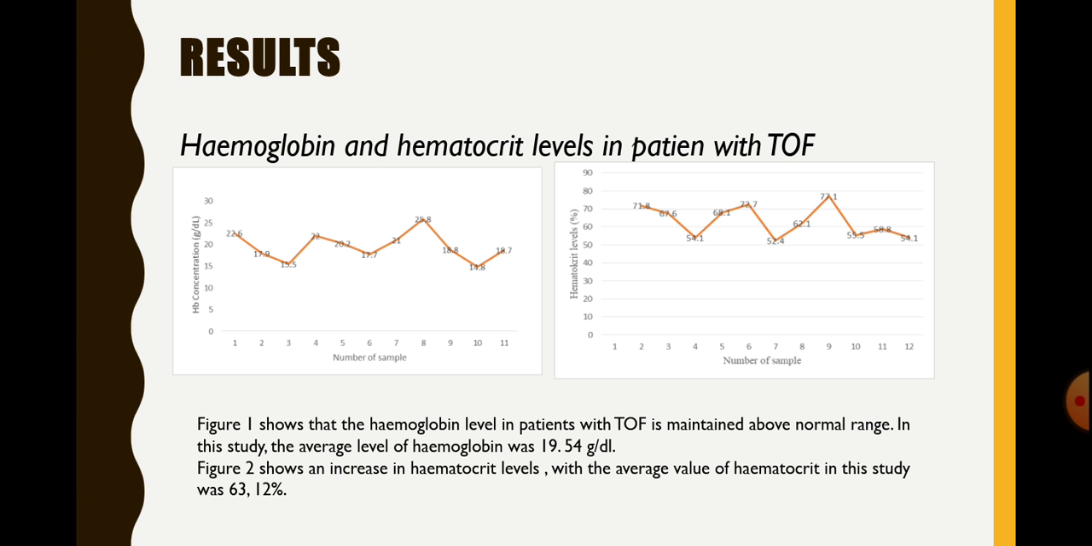The result of this experiment, as we can see, the hemoglobin and hematocrit levels in patients with TOF are high. Figure 1 on the left shows that the hemoglobin level in patients with TOF is maintained above the normal range. In this study, the average hemoglobin level was 19.54 gram per deciliter. Figure 2 on the right shows an increase in hematocrit level, with the average hematocrit value in this study being